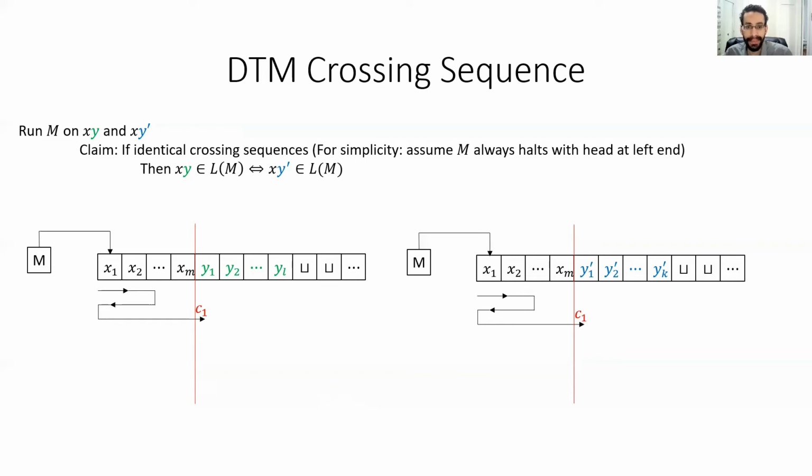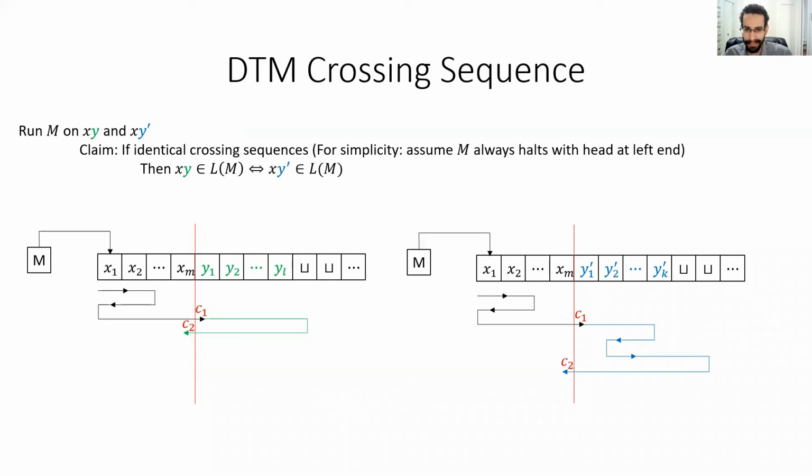We then consider the second segment of the computation of M on the input xy, where now we pause this computation after the next boundary crossing. If we then consider the analogous second segment of the computation of M on the input xy prime, this part of the computation might look completely different, as the suffix y and the suffix y prime might be very different strings. However, by our assumption that the crossing sequences are identical, we can conclude that M is in the same state, C2, after the second